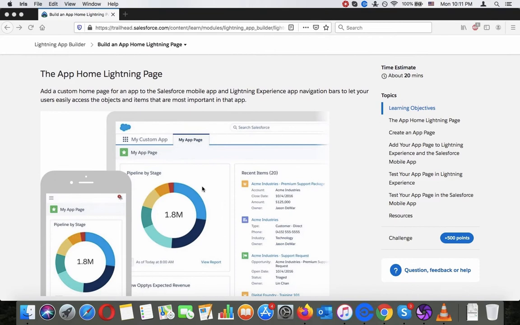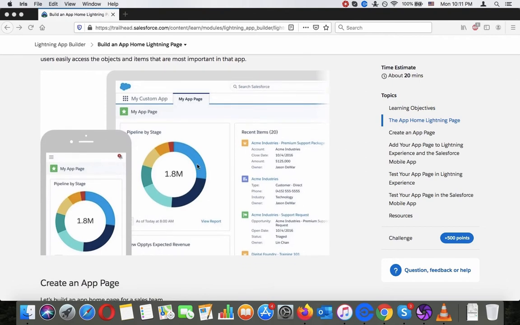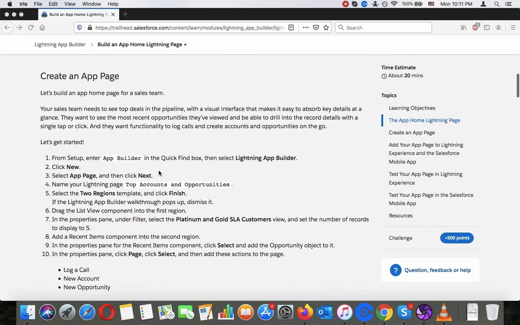The app home Lightning page adds a custom homepage for an app to the Salesforce mobile app and Lightning Experience app navigation bars to let your users easily access the objects and items that are most important in that app. You can see it here, pipeline by stage and that kind of stuff. Create an app page. Let's build an app homepage for a sales team.